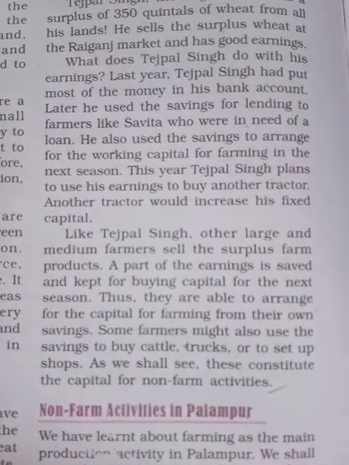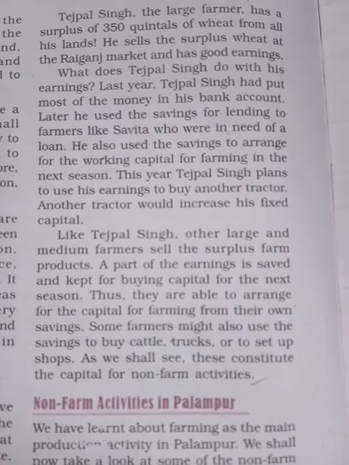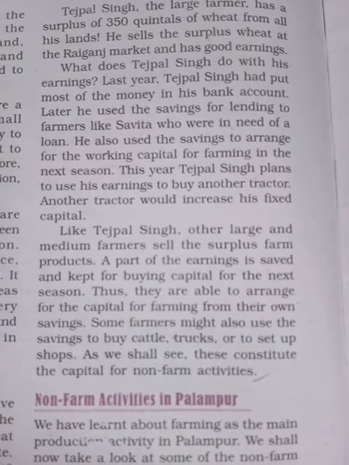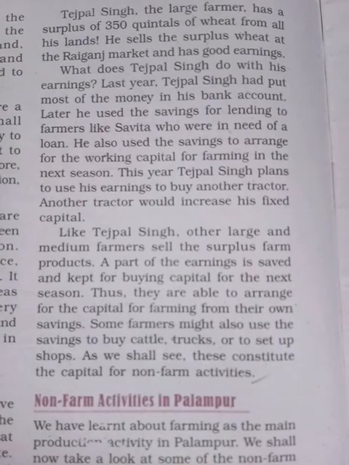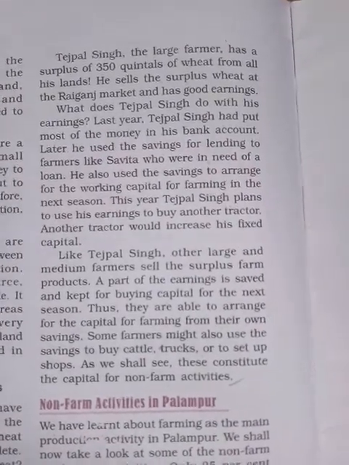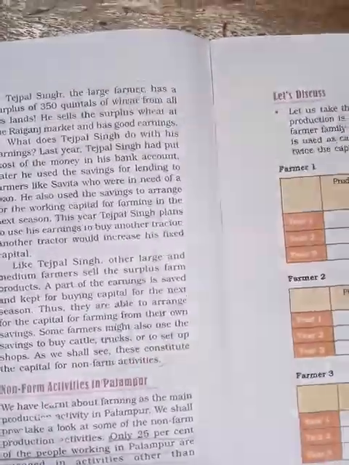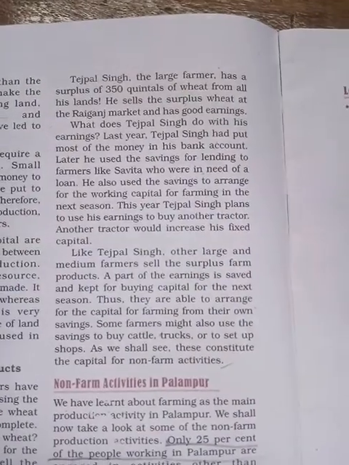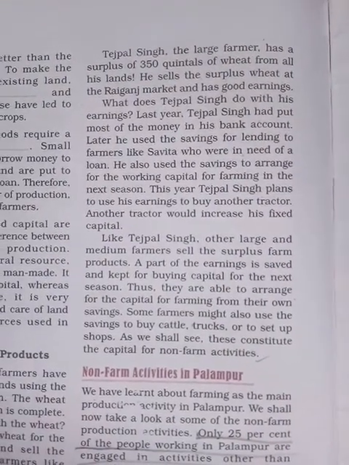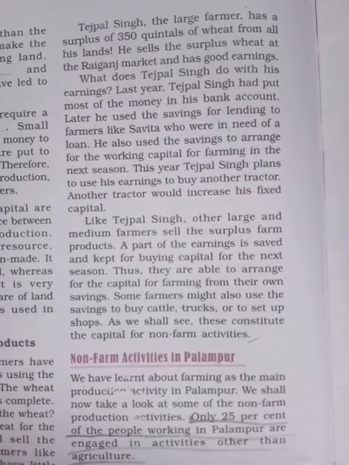Some farmers might also use savings to buy cattle, trucks, or to set up a shop as well. As we see, this constitutes the capital of non-farming activity. Like Raspal, they are saving in a bank account for the next season, and they are planning to produce more and more.